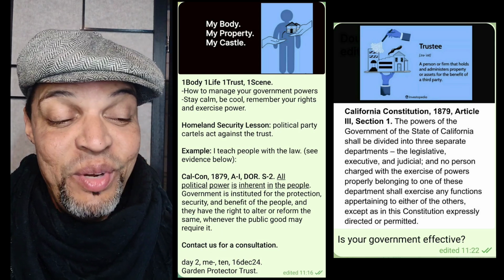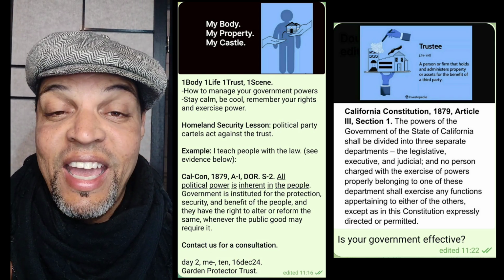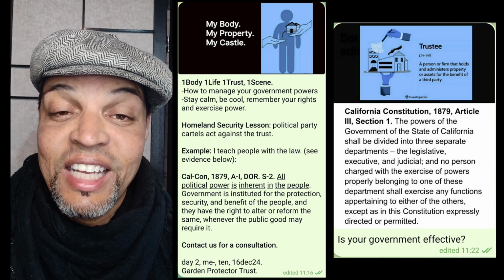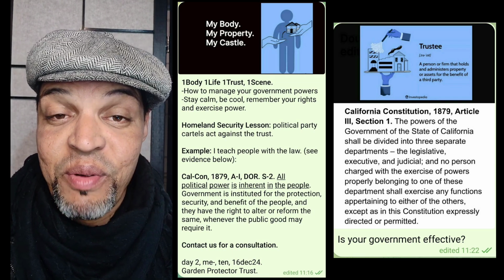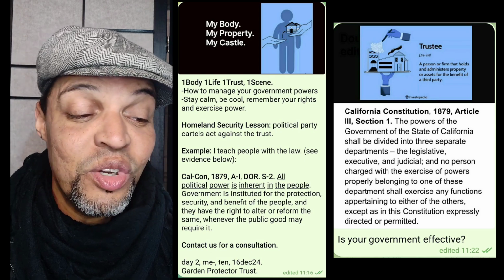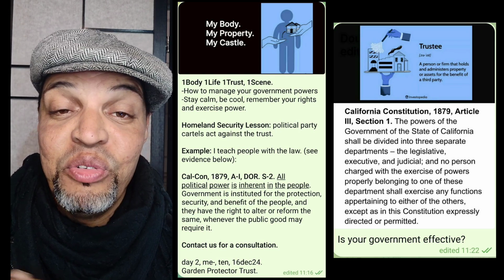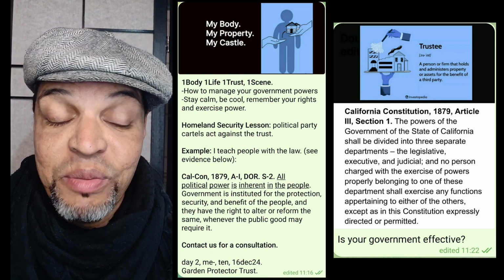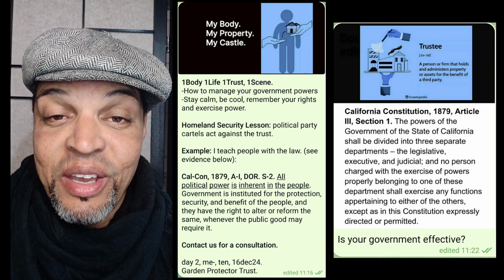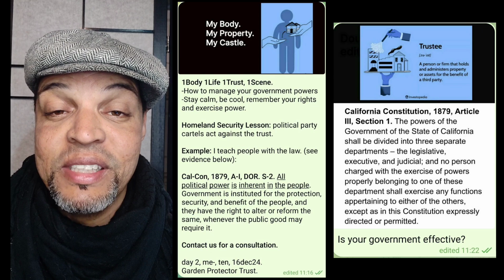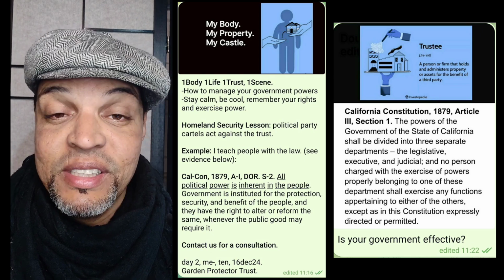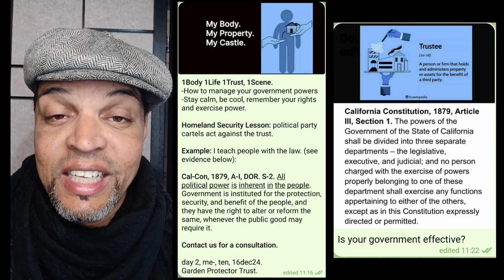All right, check this out. I'm going to read you the CalCon 1879 Declaration of Rights, Section 2. This is how I crush. I crush with just this one bit right here. It says, all political power is inherent in the people. Full stop. Right there. I'm one of the people, and the power is inherent in me. So if any of my creatures go against that power, then that means that they are warring against me. That means that that's treason. You cannot act against the trust.